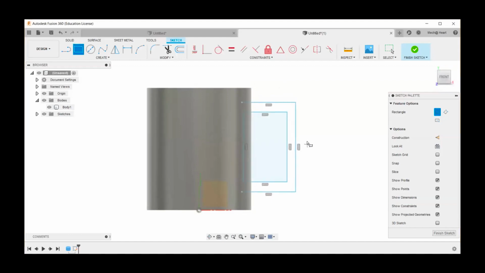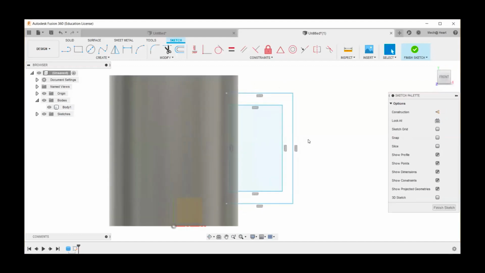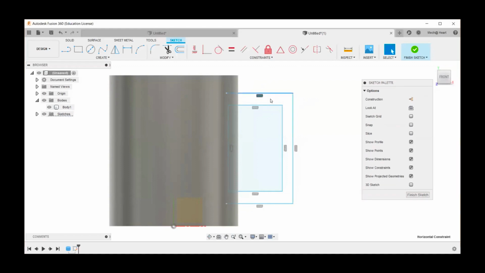Now I want to discuss something about the constraints, right? So this is a horizontal and these are the constraints in the sketch module. Intuitively, Fusion keeps adding them as you start drawing them. But if you do not want them, you can delete them later also. This has to be horizontal, so I'm not deleting it. And here, again, I can delete this option.